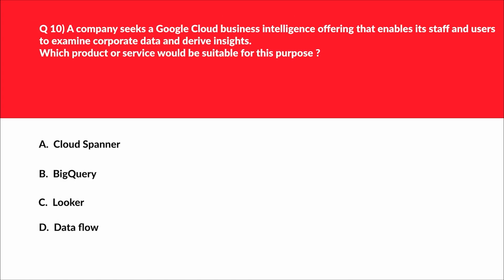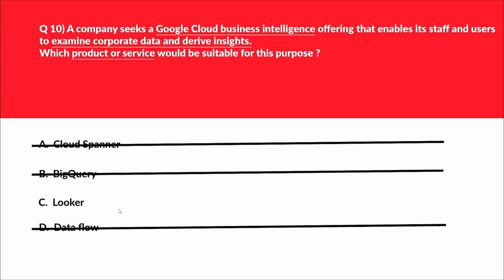Alright, there is no going back from here. We'll face this question now. We'll look at option A, B, and D together. A says Cloud Spanner. We have already done the hands on for Spanner. Option B, BigQuery, and option D, Dataflow. So, all these three A, B, and D are not business intelligence solutions. If you look at the question, it's specifically looking for a business intelligence solution offered by Google Cloud Platform. Hence, these are incorrect choices.